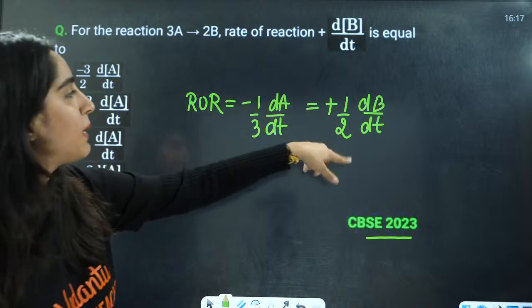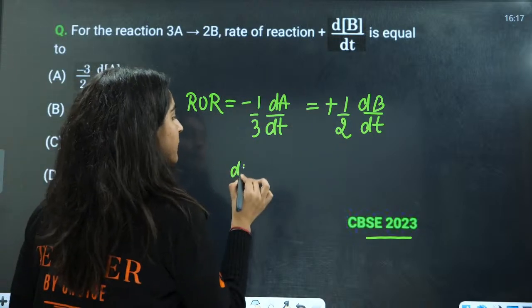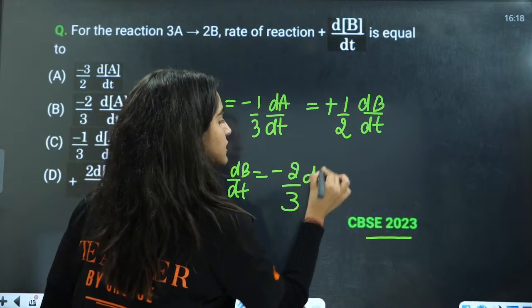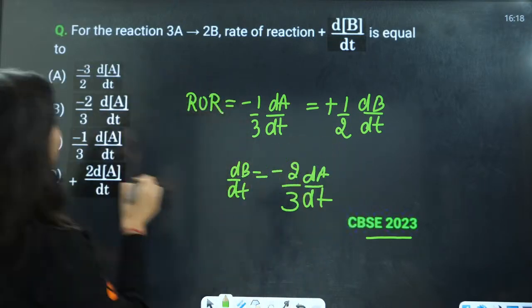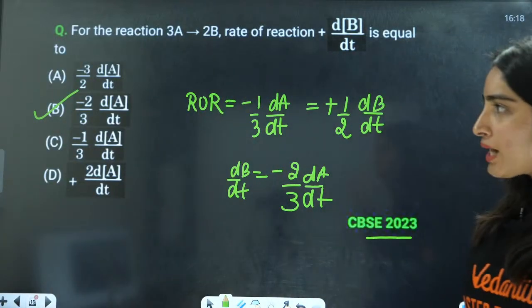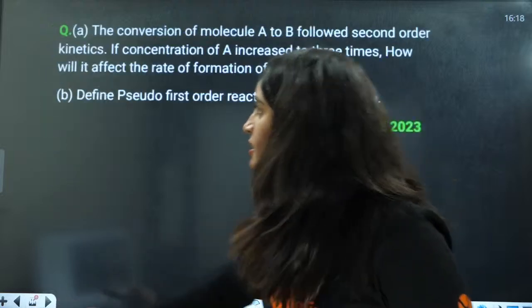What is the value of dB by dt? That would be dB by dt will come out to be minus 2 by 3 dA by dt. That is, B is going to be the right answer here. Yes everyone, very good. B is going to be the right answer here.